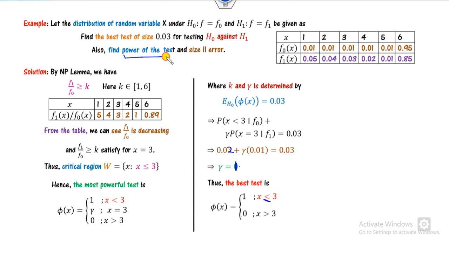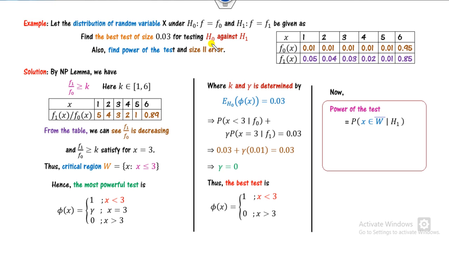Now the second part is how you can define the power of the test. We all know what the power of the test is. If I write here the power of the test, this is nothing but 1 minus beta. Beta is nothing but the size or probability of the size. So let's start with the power of the test. W is the critical region, which is x less than 3. So what is the value of x greater than 3? What is H1? H1 is under F1. So under the case of F1, what is the probability of x greater than 3? These 3 answers are there. If you add them, your answer will be 0.28, which is the right answer.